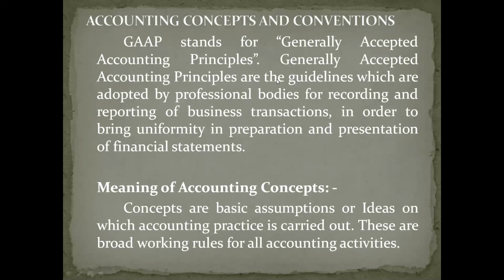Or I will give one more simple example, because you don't know about depreciation yet. We'll discuss it in further classes. We sell goods to customers on credit and purchase raw materials from our suppliers on credit. With what assumption do we purchase and sell goods on credit? Because we assume that we are going to carry out this business over a period of time. We have no intention, and there may not be any necessity, to close this business in the near future. So like this, we make certain assumptions and carry on our business activities.